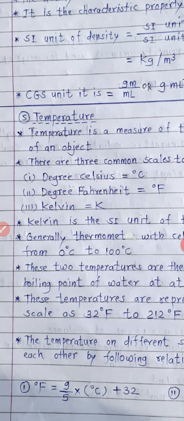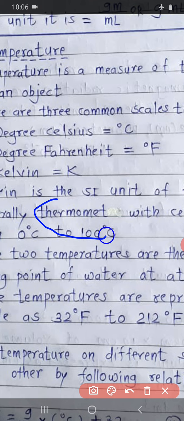This is the spelling of thermometer; the spelling was left incomplete there, the TER was missing. Generally, thermometers with Celsius scale are calibrated from 0 to 100 degree Celsius. A thermometer is what we use to measure temperature, and it is calibrated from 0 degree Celsius to 100 degree Celsius.